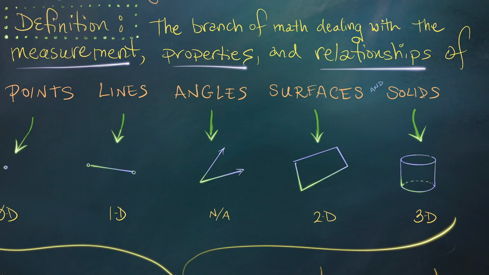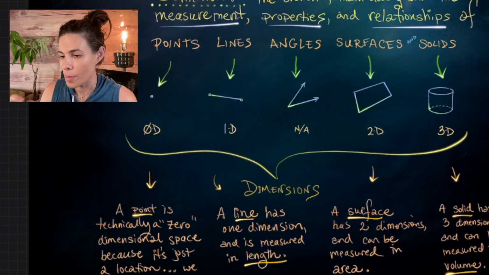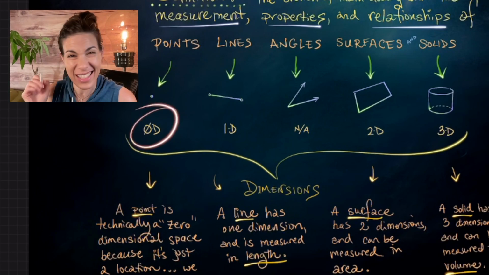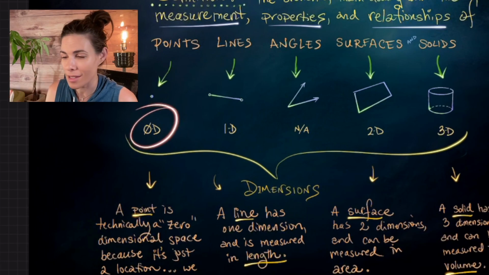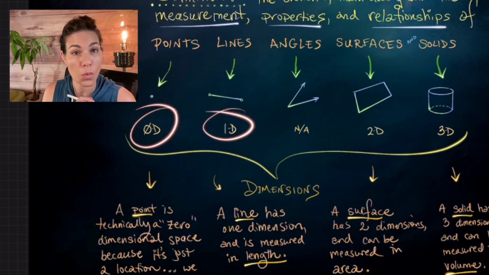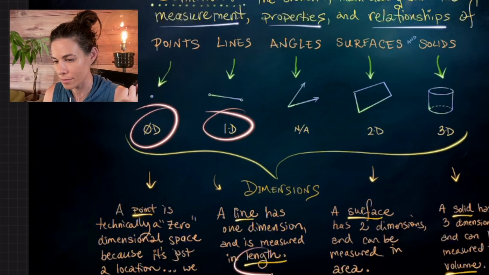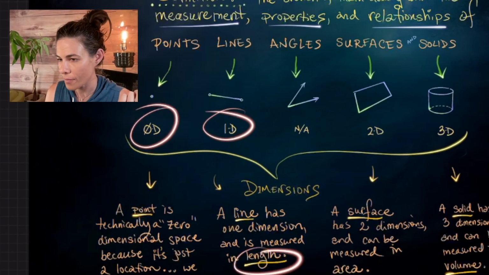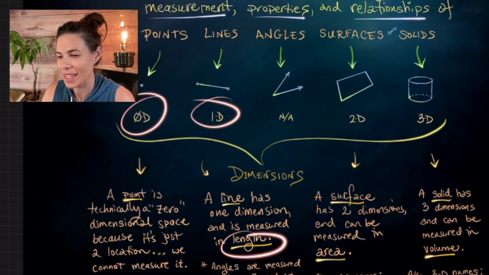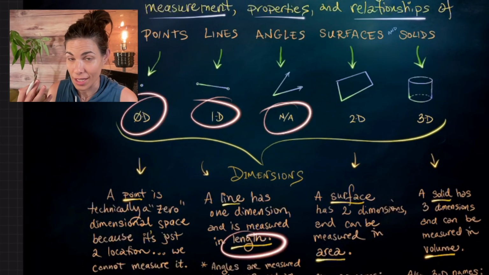Let's take a closer look at what these are. So a point is technically zero dimensions because it's just a location in space. We can't measure it. A line has one dimension, and we measure it in length. Ta-da! An angle technically is dimensionless.